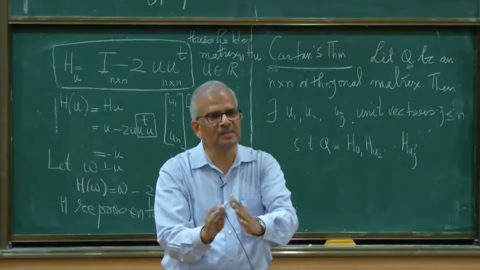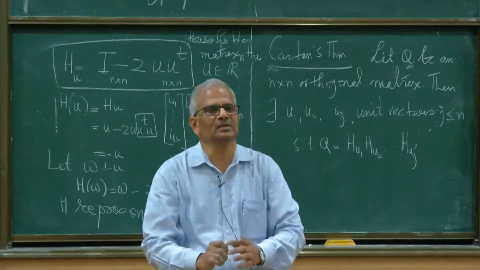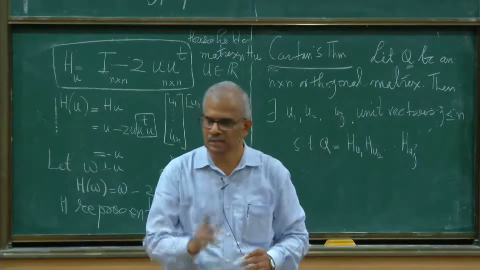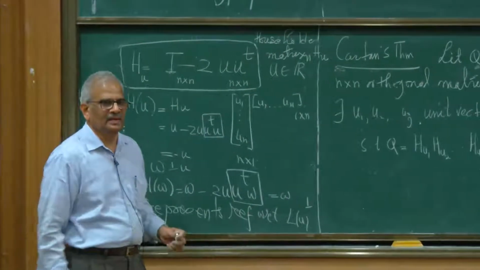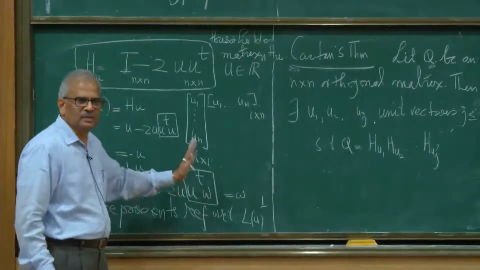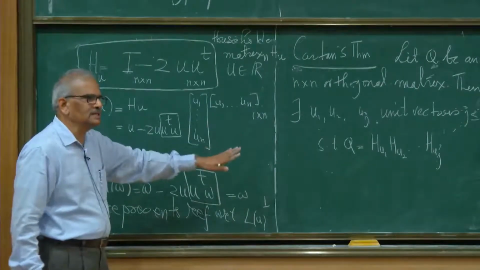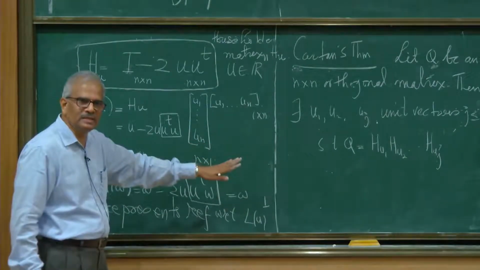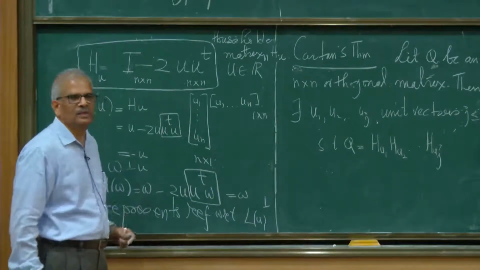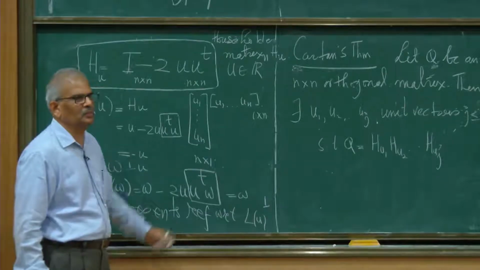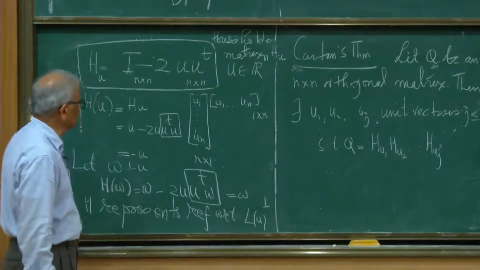Their composition will be a rotation, and you can determine the angle of the rotation. A good exercise for you to try: you know the matrices, multiply them, you will see, and then give a geometric proof also. Find the angle of rotation in terms of the vectors corresponding to these two Householder matrices.